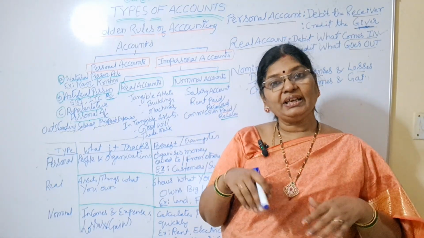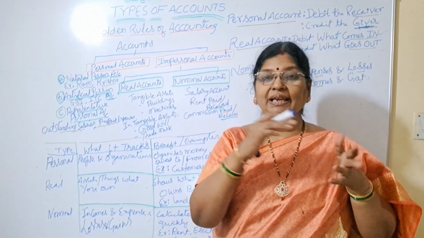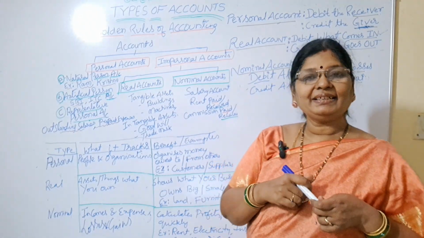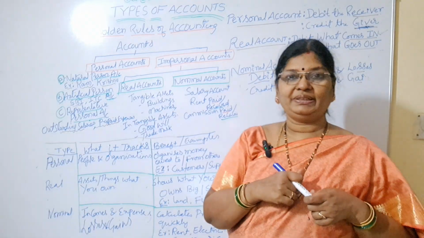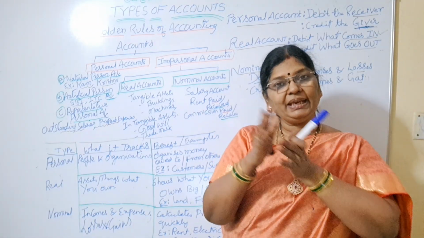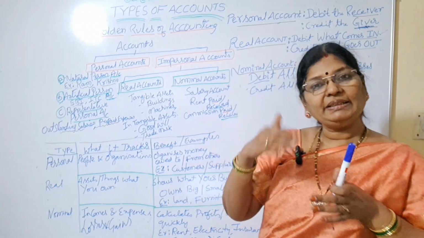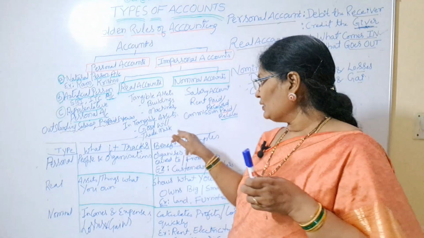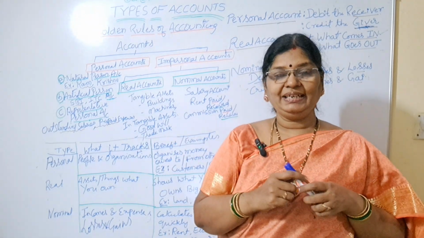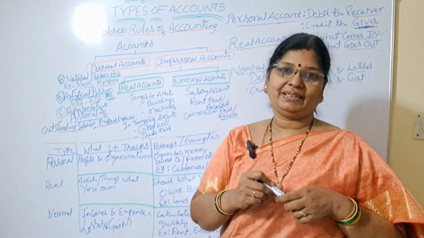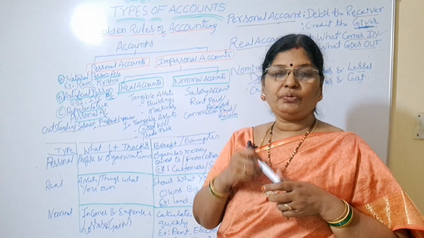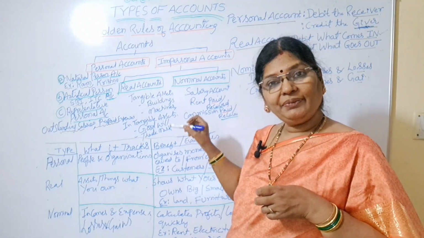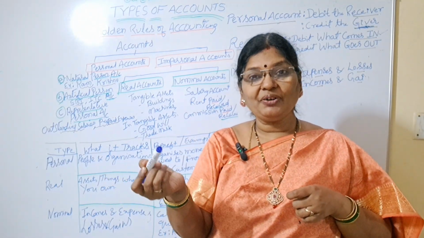Intangible assets means assets which we cannot see but which will definitely help the company to get good profits. Like iPhone. If you have the same kind of phone in some other brand also, we will pay more for iPhone. Why? Because of its goodwill, right? Because of its trademark. So we can take examples of Nike, Puma. Because of their goodwill and trademark, we are paying more. So this is called what?